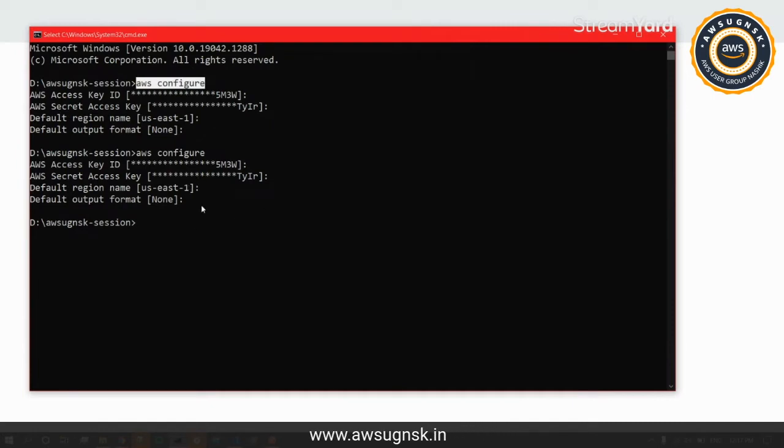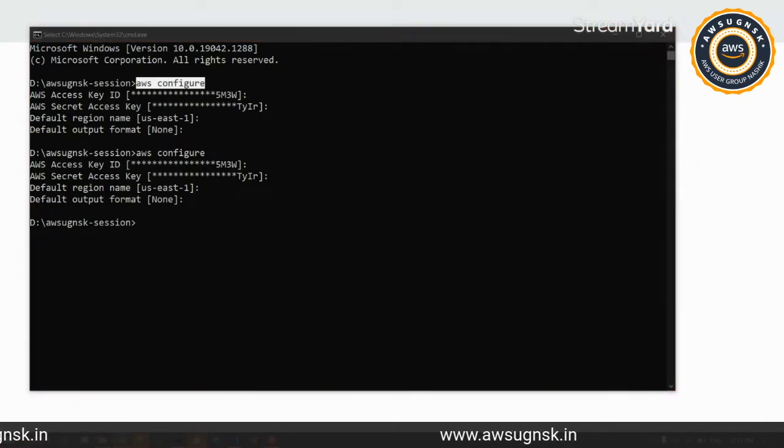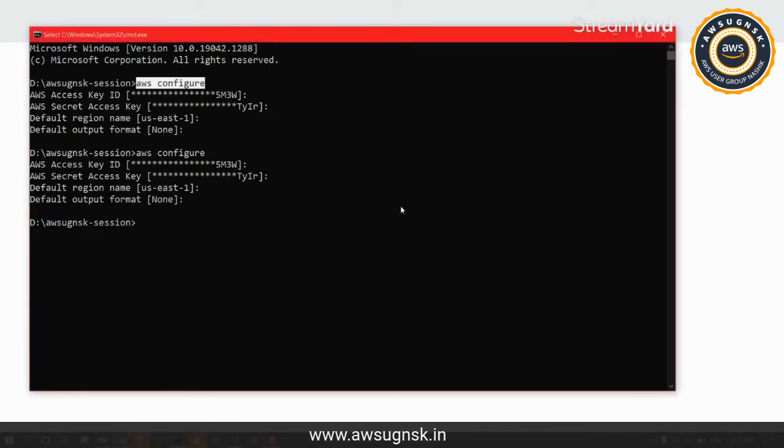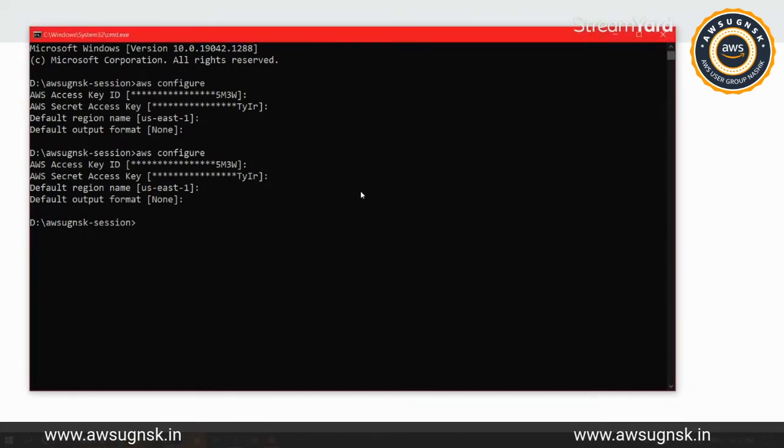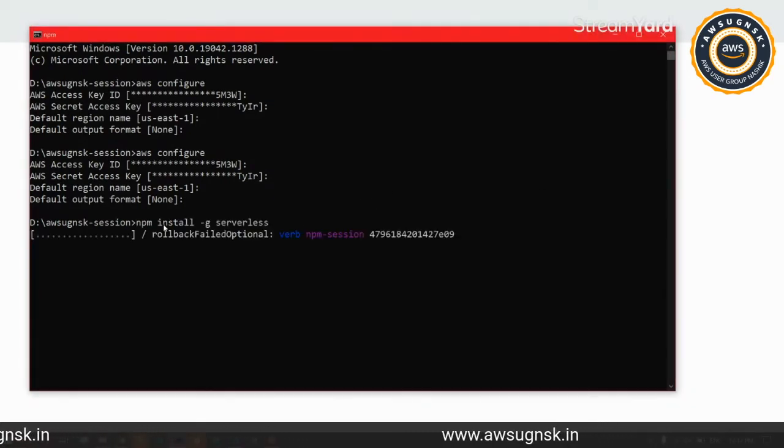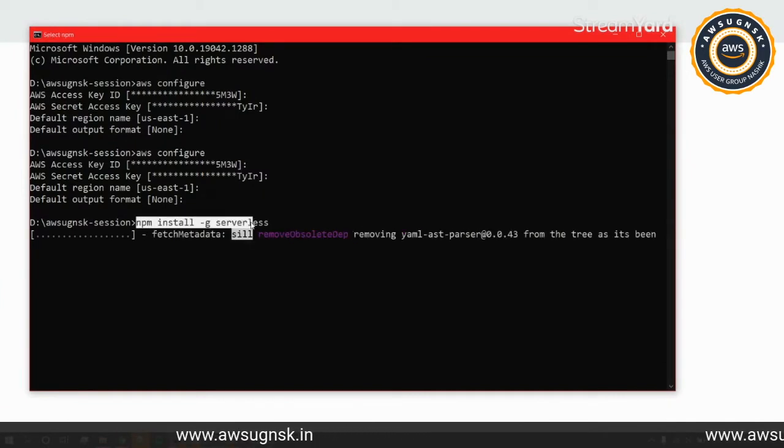So make sure you have properly configured everything, and make sure you have the serverless CLI tool running. We do that by doing npm install -g. I have already installed it, so that will be already present for me.